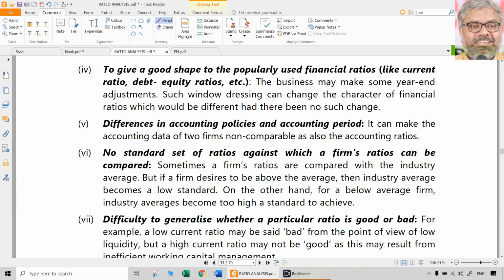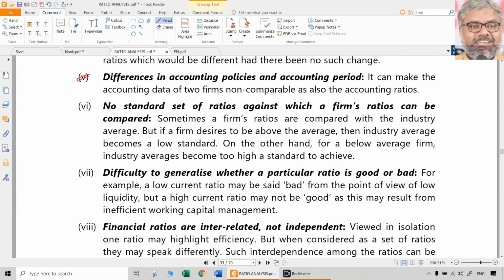Maybe that is seasonal. So the seasonal factors cannot be ignored. Those are also part of it. Same way, some of the things which people do is window dressing, so that the popularly used financial ratios look to be in good shape. So that window dressing is always common in real life, though it is not good and it is illegal also, but still people do that. So the ratios may look good, reality may be completely different from ratios.